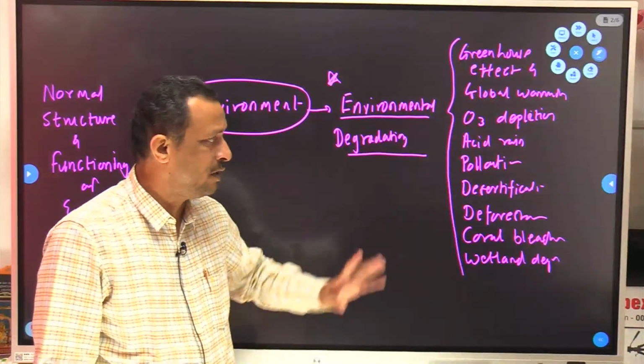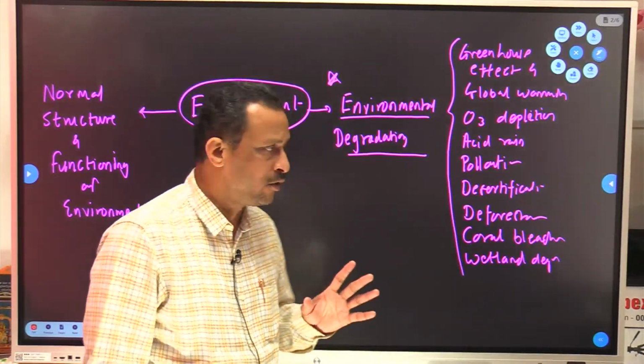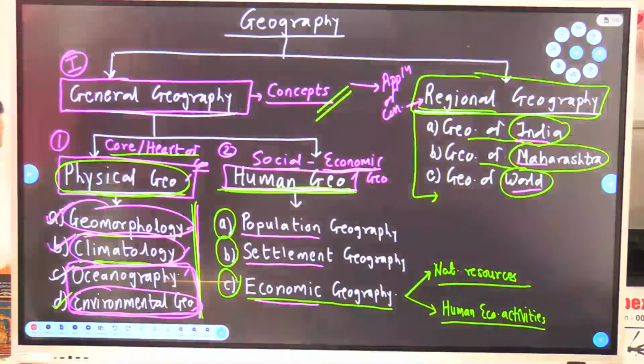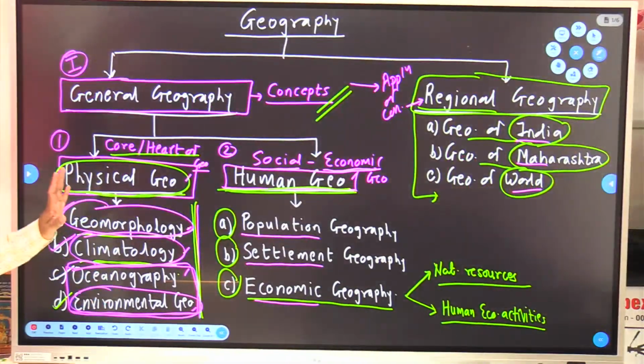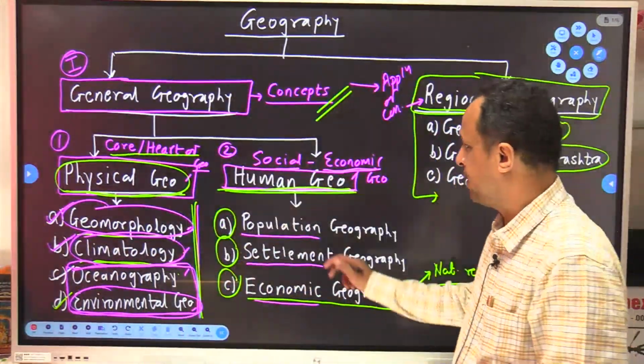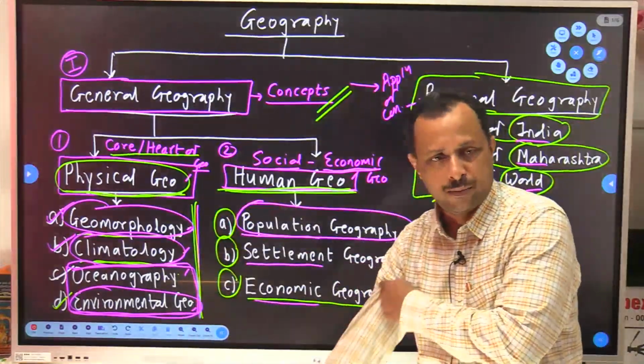So we need to study that part very well. Okay, is this clear to everybody? So this is what environmental geography is. So all these four components are clear. Now switching to the human geography component. In human geography, we study the population of human beings.